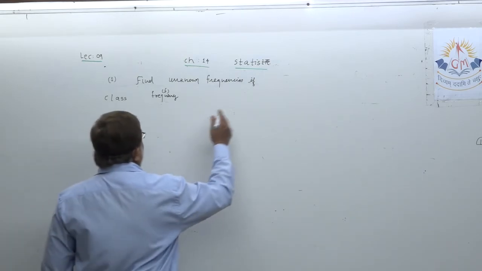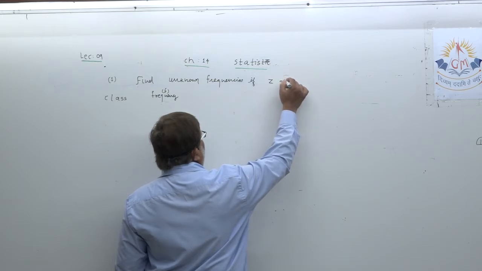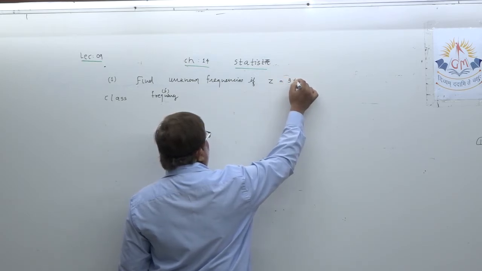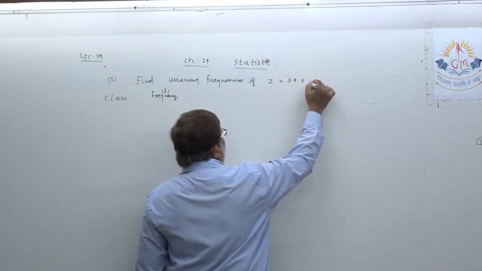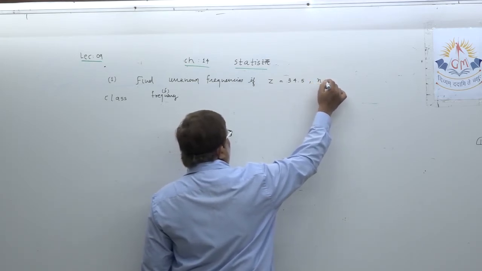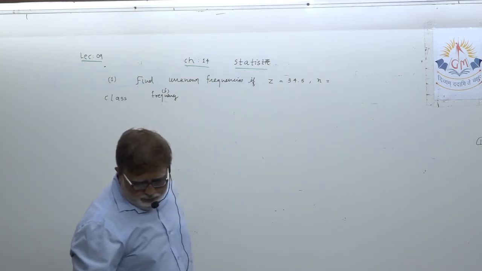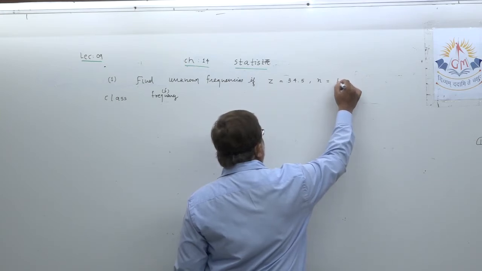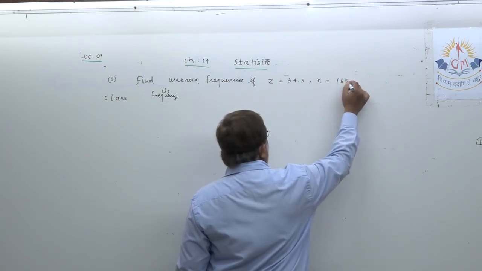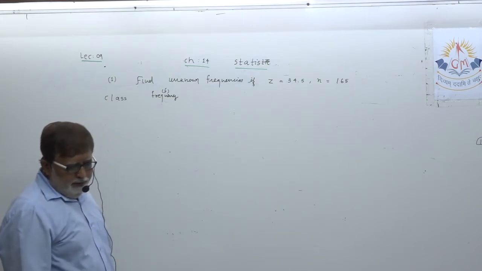Z equal to, just note down, 34.5. The total of frequency N is also given, 165. We are looking for two unknown frequencies.